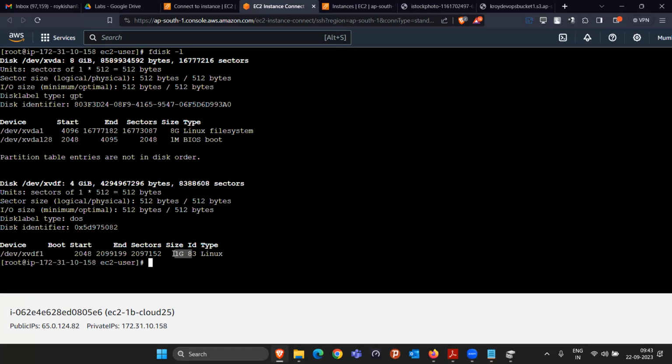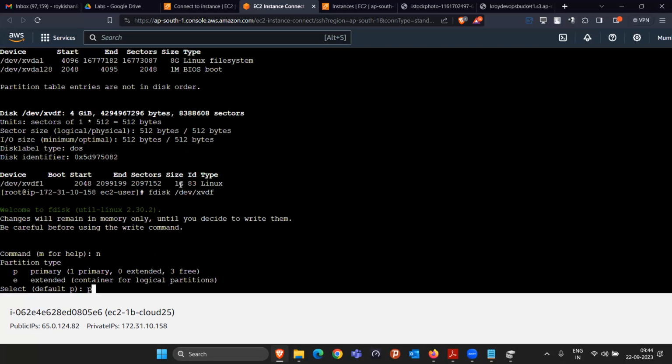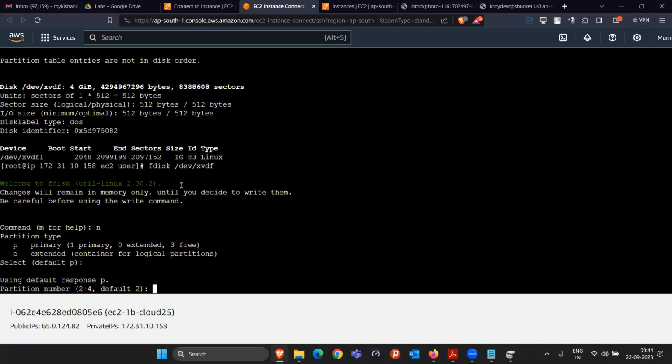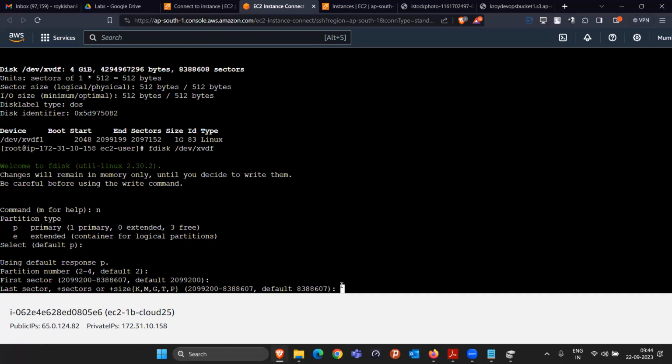Similarly, if somebody wants to create one more partition, you will do fdisk, again give the disk name /dev/xvdf, press N for new partition, P, by default it will take the value P, and by default the number will be 2 this time. Starting sector, let it be the same only. Now the default: if I don't write anything, automatically it will go up to the last block, and if it goes up to the last block, how much size will be remaining in total? 3 GB only, right?